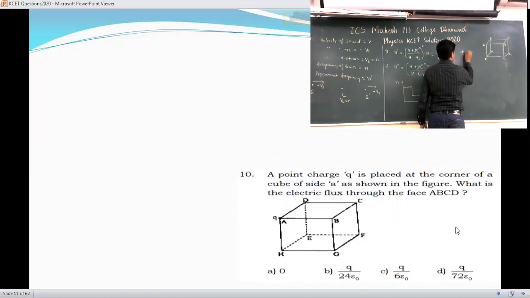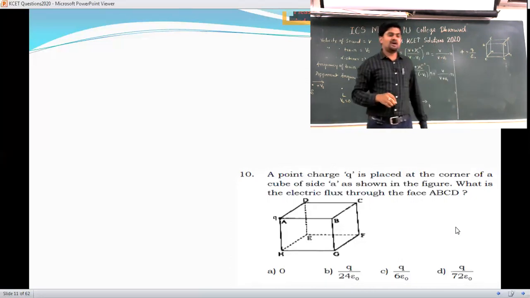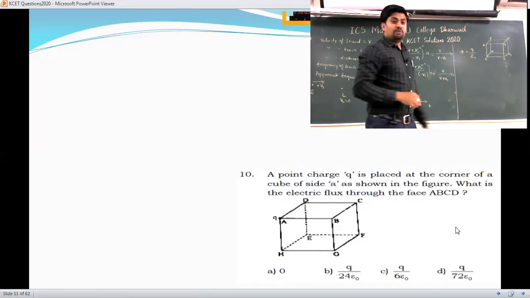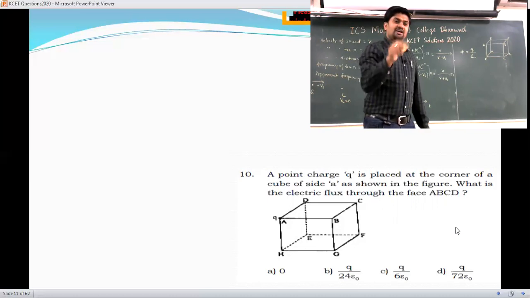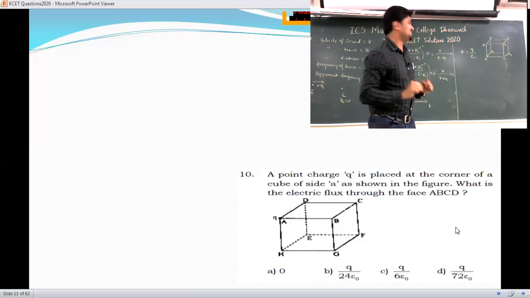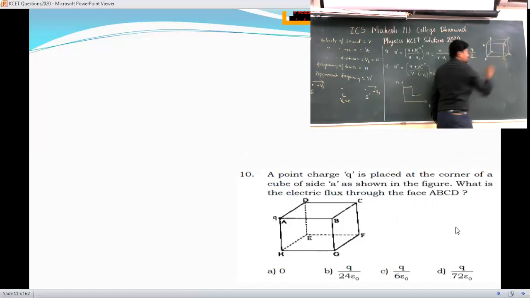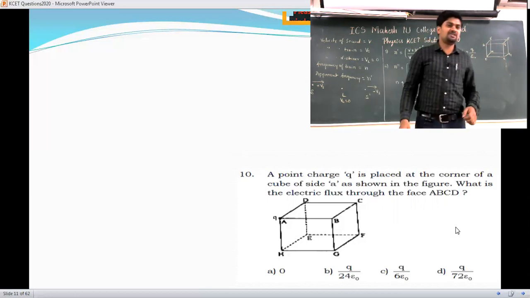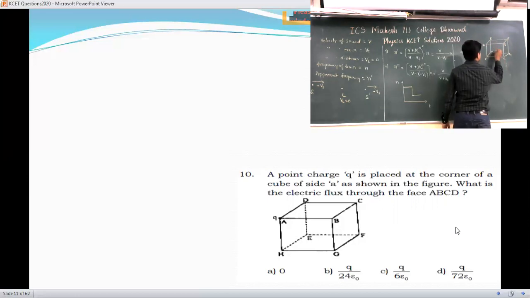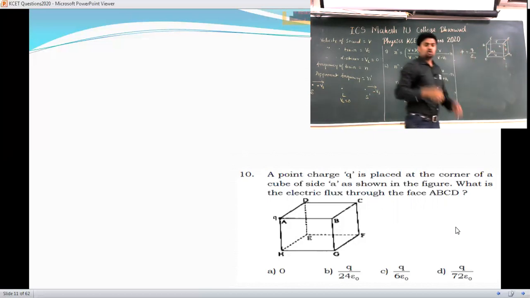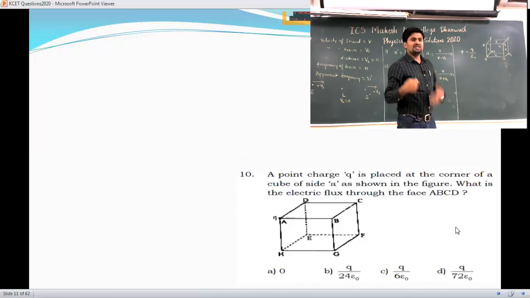And we know the formula, phi is equal to q divided by epsilon naught. But in the problem, they are asking you to calculate the flux of only one face, that is ABCD. How many faces are present in the cube? See here, this is the front face, 1, this is the side face, 2, 3, bottom face, 4, 5, and the back side face, that is 6. Total 6 faces are there.